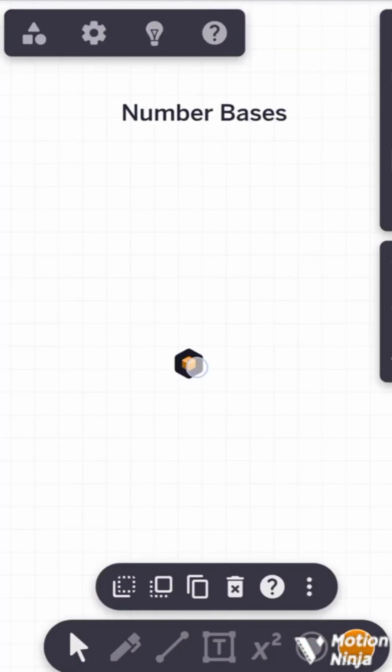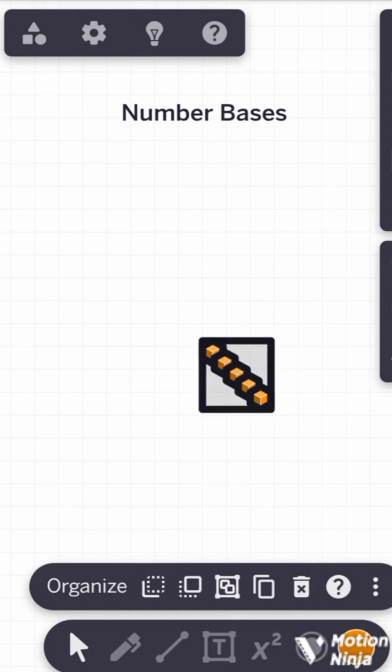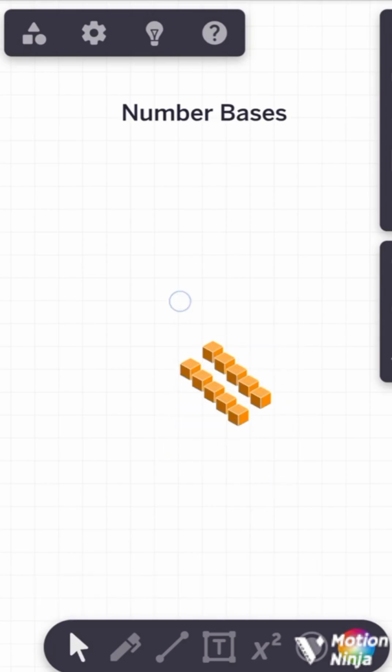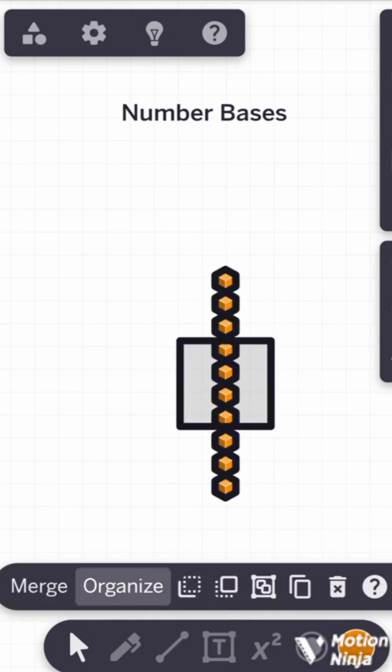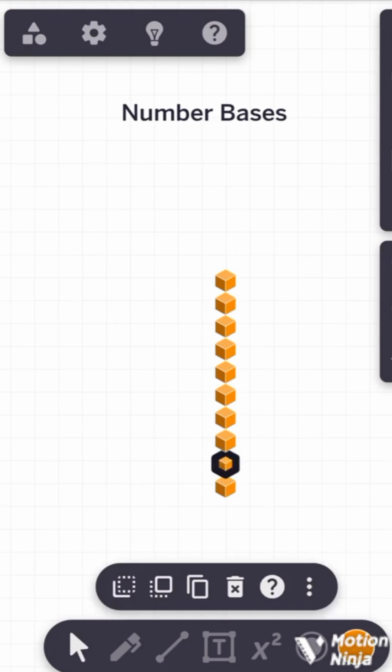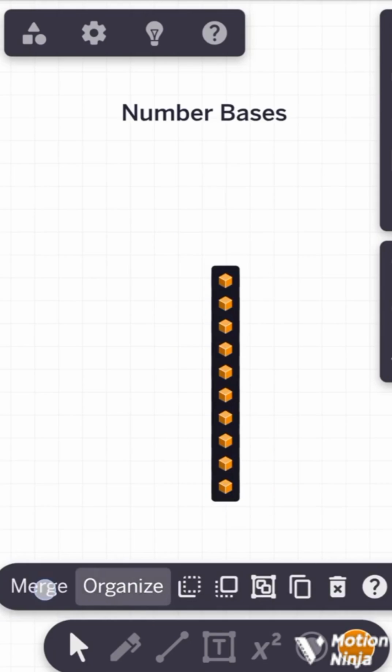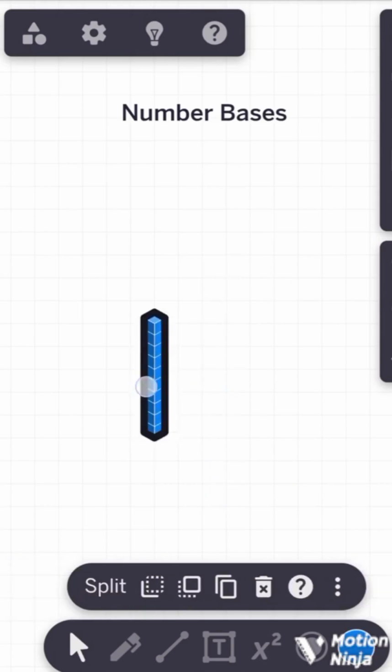So if this is 1, 2, 3, 4, 5. If I make two fives, I'm going to get 10. So let me just take a shortcut. So I have two fives here. Okay, so I'm going to organize everything. Now you can see that I have 1, 2, 3, 4, 5, 6, 7, 8, 9, 10. So they are single items in 10 places, right? Now I can group all of them to form just one group of 10.